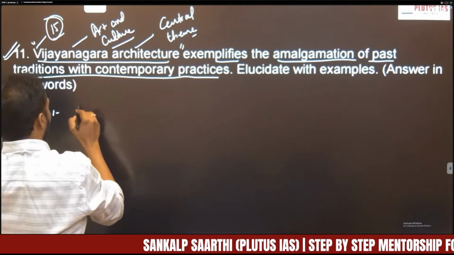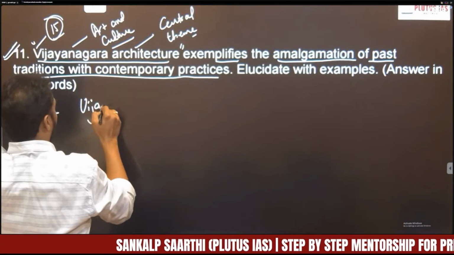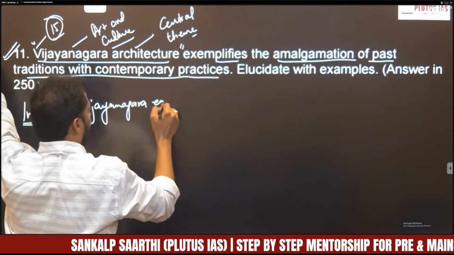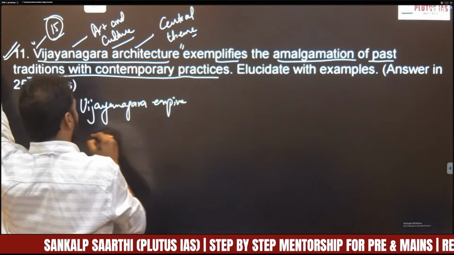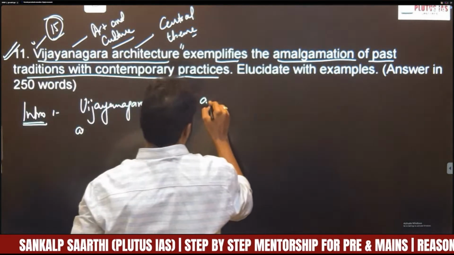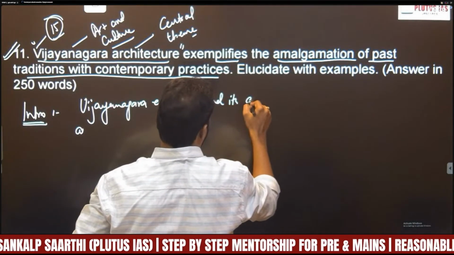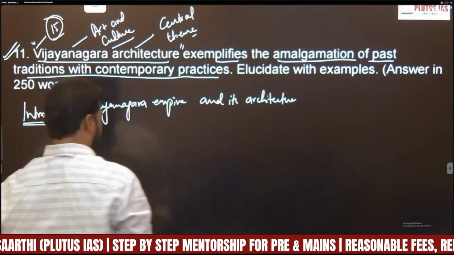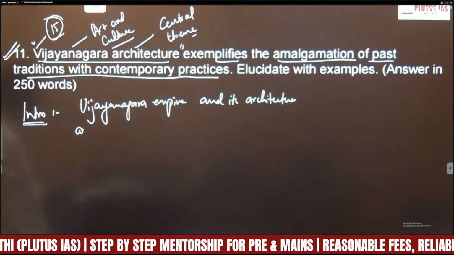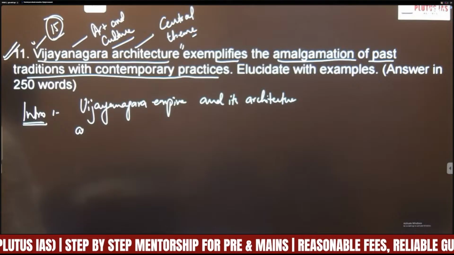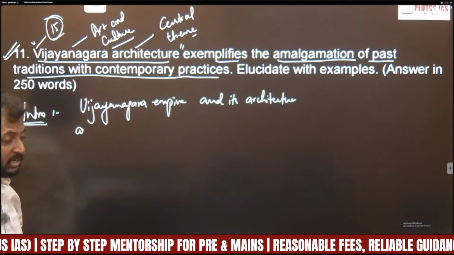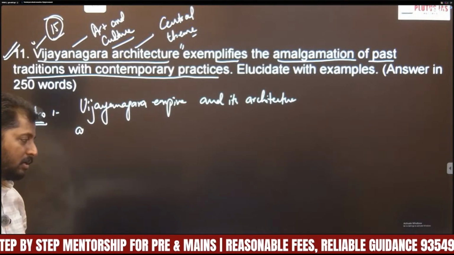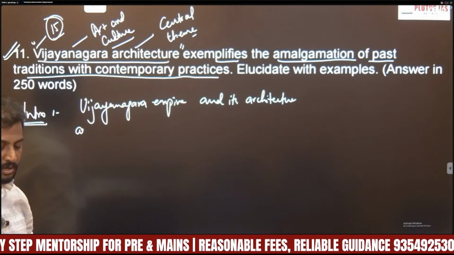You have to introduce the Vijayanagara Empire and its architecture. I will introduce the Vijayanagara Empire, which ruled between 1336 and 1650 across the areas of Andhra Pradesh and Karnataka.